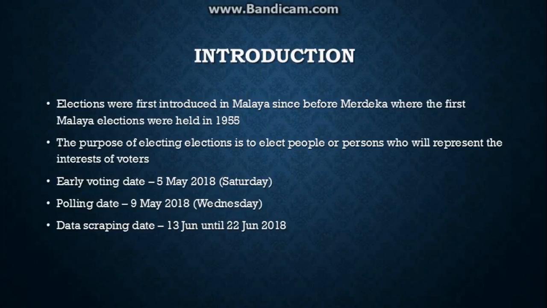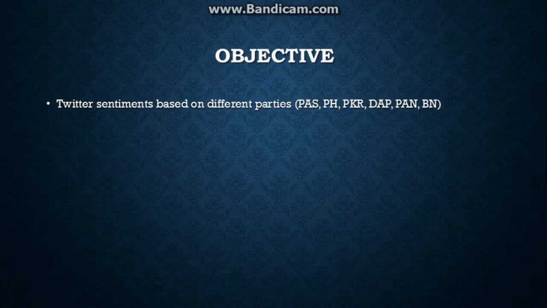The early voting date was in May 2018. Polling date was 9 May 2018, and the data scraping date was 30 June until 22 June 2018. The objective is Twitter sentiments based on different parties: PAS, PH, PKR, DAP, PAN, and BN.